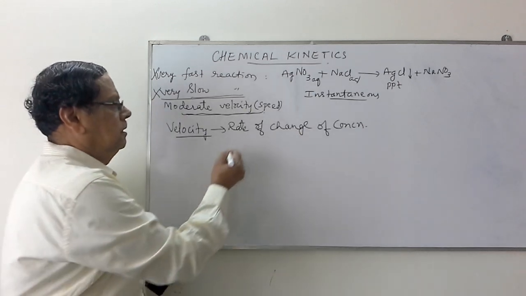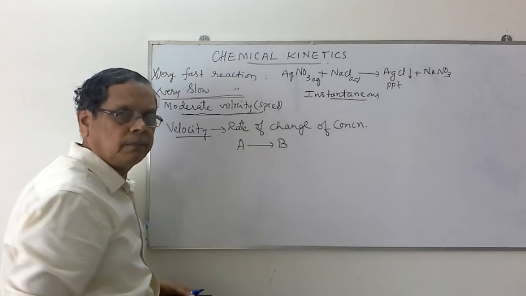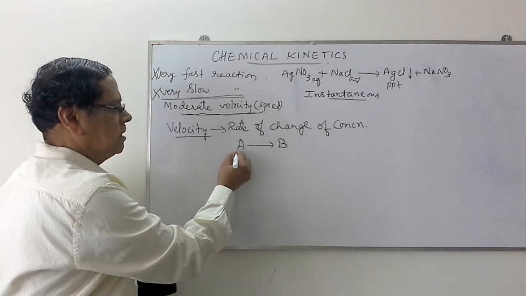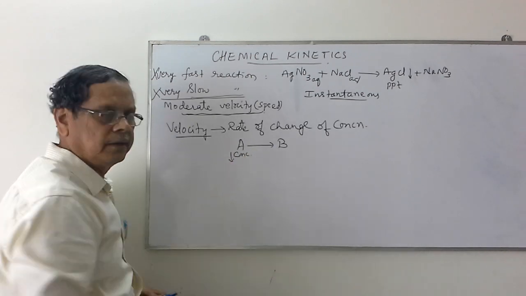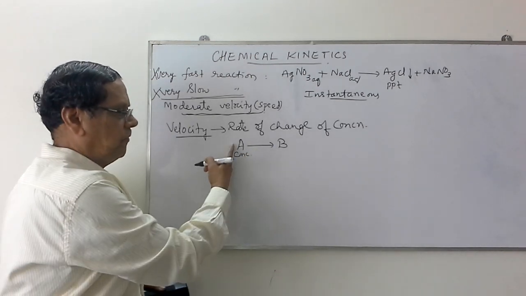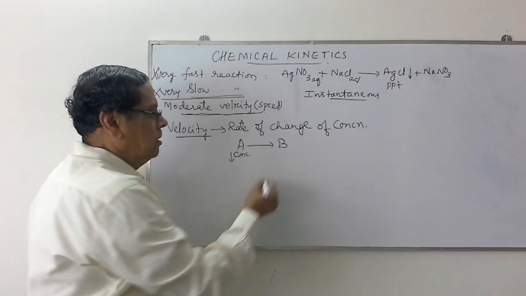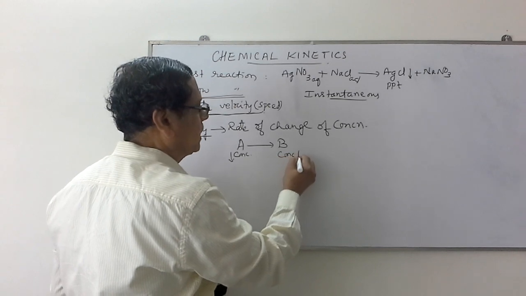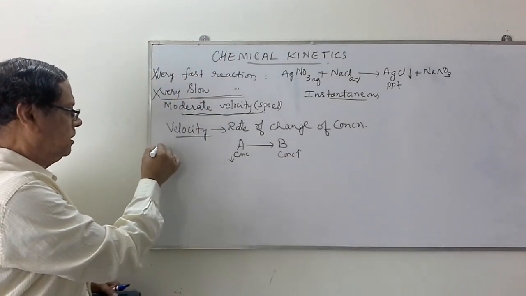First, let us take a general reaction A giving rise to B. When we consider this concentration of A, as the time progresses, this decreases. Concentration of A gradually decreases with increase in time. But concentration of B increases with increase in time. This we can understand by using this graph.